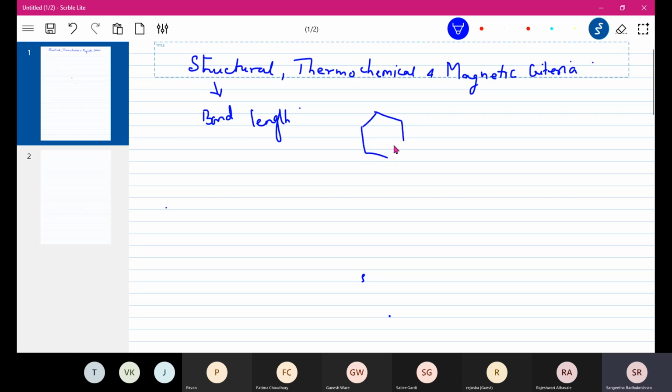Because we know Kekule's model of the aromatic benzene ring, we are learning benzene for basic aromaticity. We know that there are alternate single and double bonds. And we believe that there is a resonating structure, that these double bonds alternate. I mean, they don't actually alternate. Resonance does not actually exist. It is just a hypothetical situation.